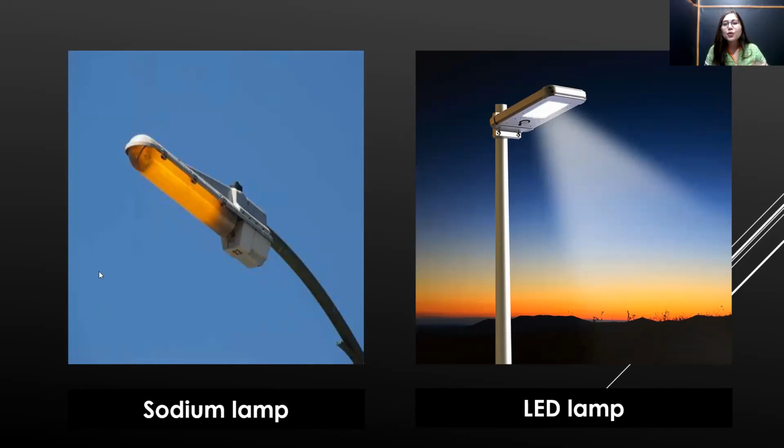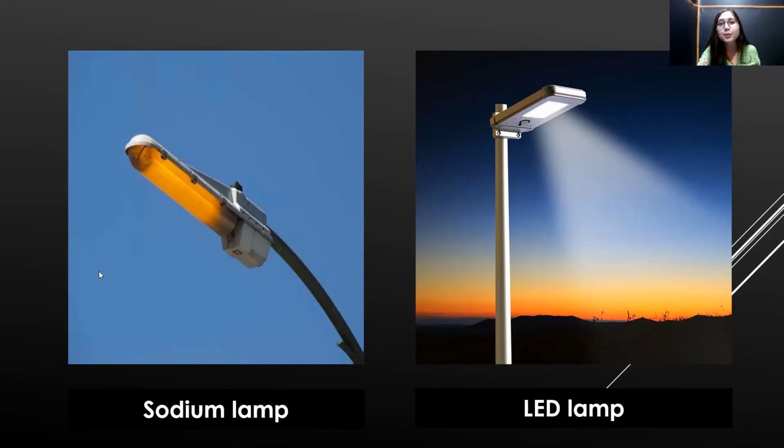One is why sodium lamps have been replaced by LED lamps. It is because the LED lamps used in street lights are more efficient, they help in saving energy, and they are more durable with a longer lifespan.